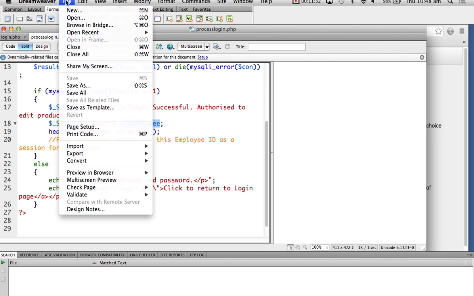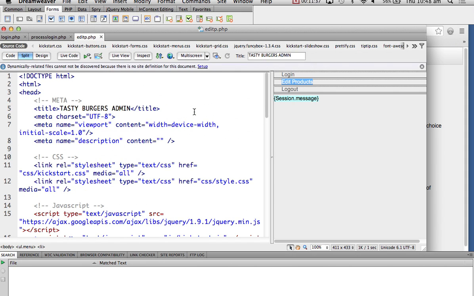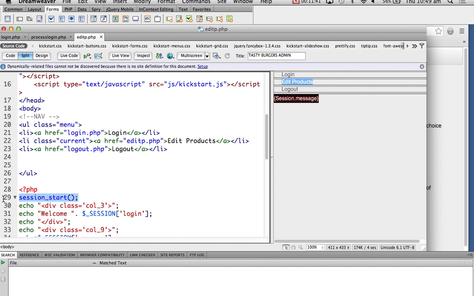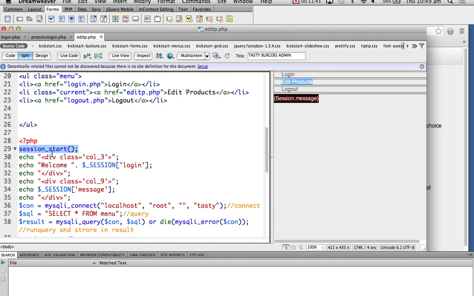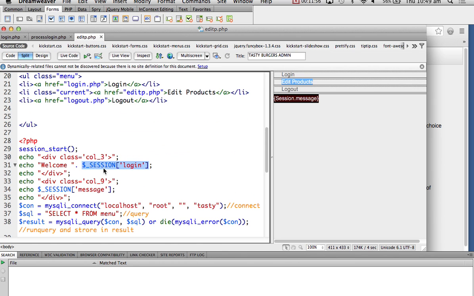In my edit.p.php, the first thing I do under the PHP code is I start a session. Look at that. What does that allow me to do? That allows me to say echo welcome $session login. In the previous page, I set $session login to $employee. And in this page, I'm saying welcome $session login. Whoever is logged in, whatever variable was set there, I'm saying welcome.